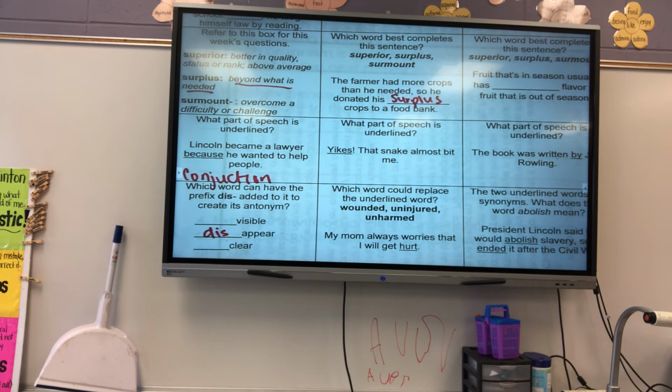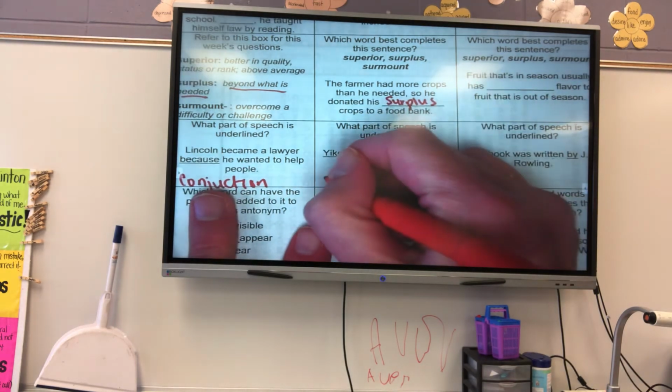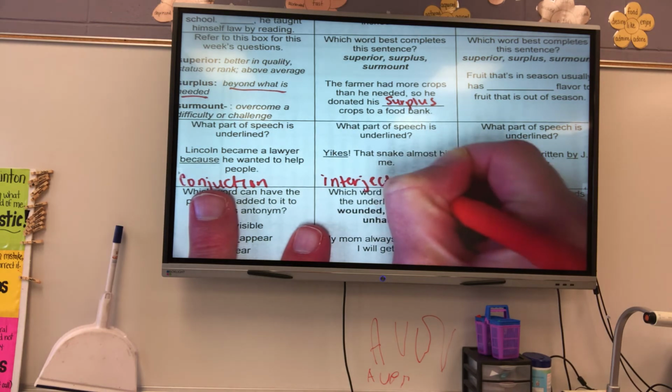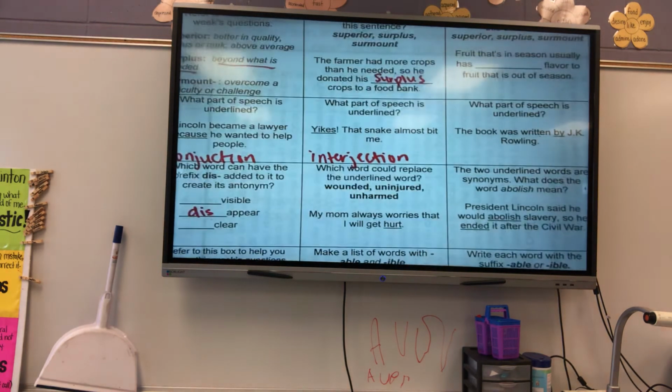Very good. All right. What part of speech is underlined? Yikes! That snake almost bit me. What is yikes there? Interjection. Yes. Good job. Because it's showing emotion at the beginning of the sentence. It kind of sets the tone for the sentence.